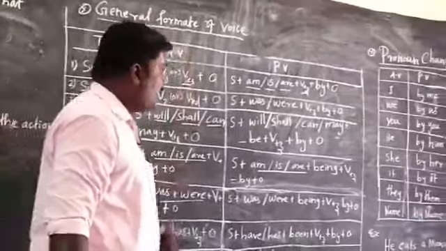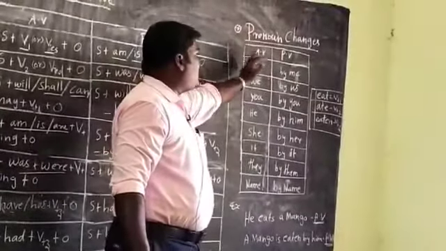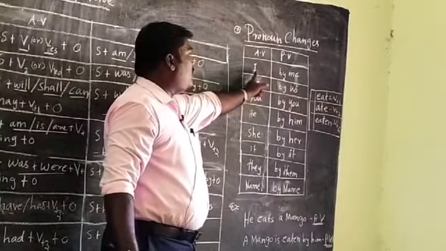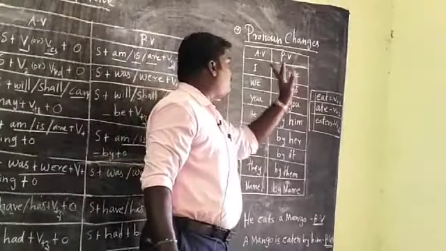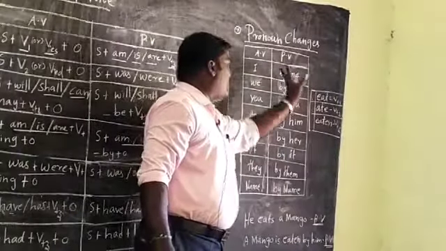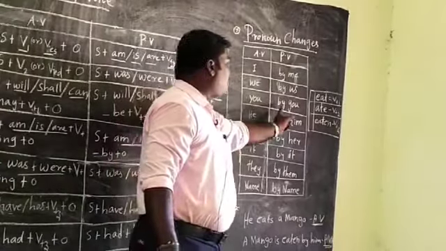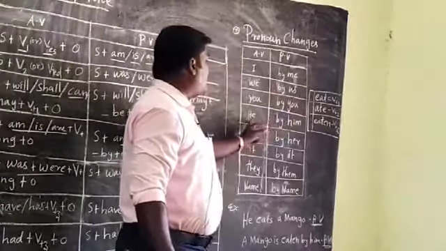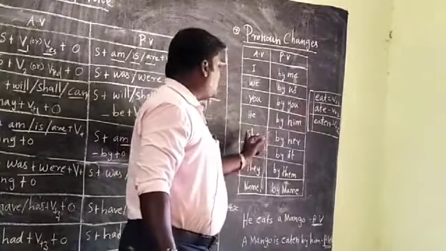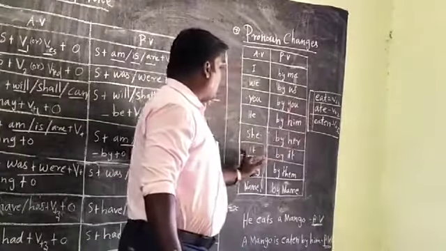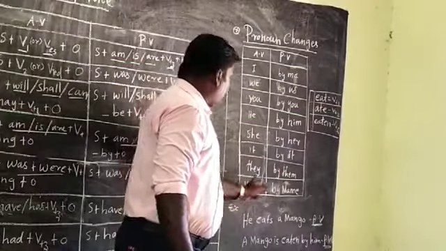Here is another example, that is the pronoun changes. In active voice, if the subject is I, into passive voice how is it changed? By me; we, by us. If the subject in the active voice is you, it changes into passive voice as by you. If the subject in the active voice is he, into passive voice by him; she, by her; it, by it; they, by them; name, by name.